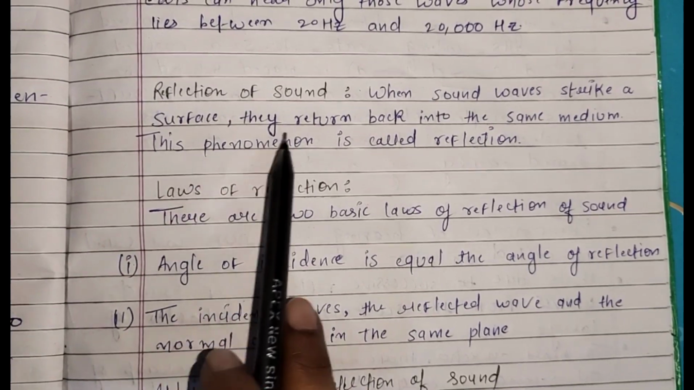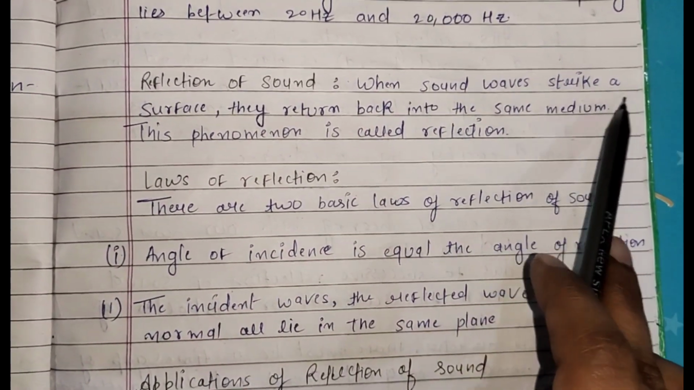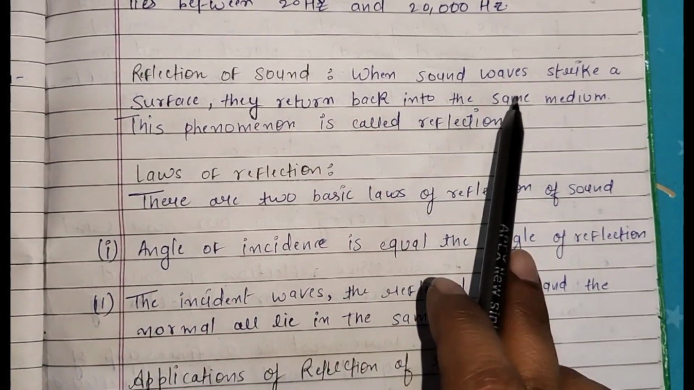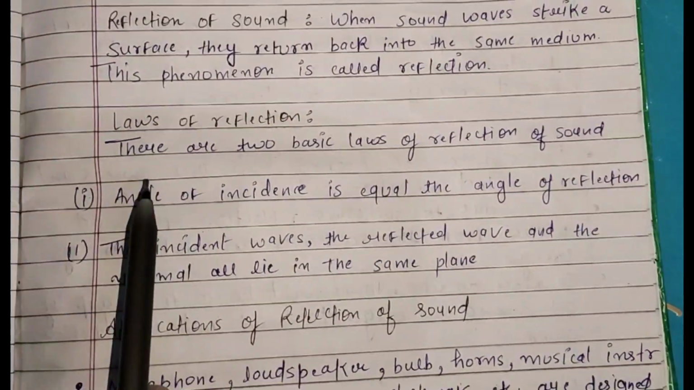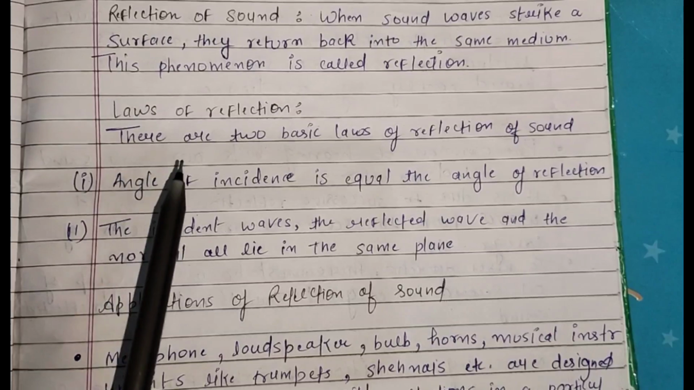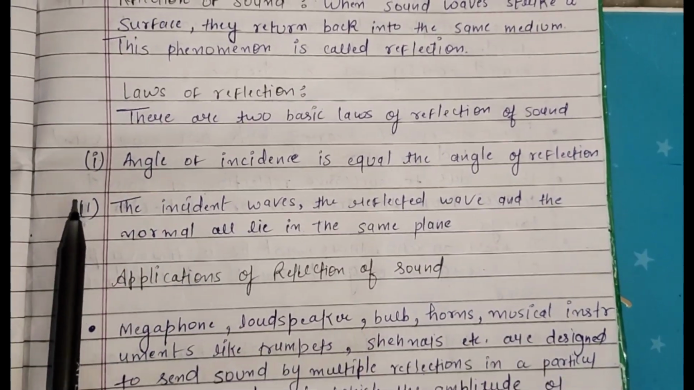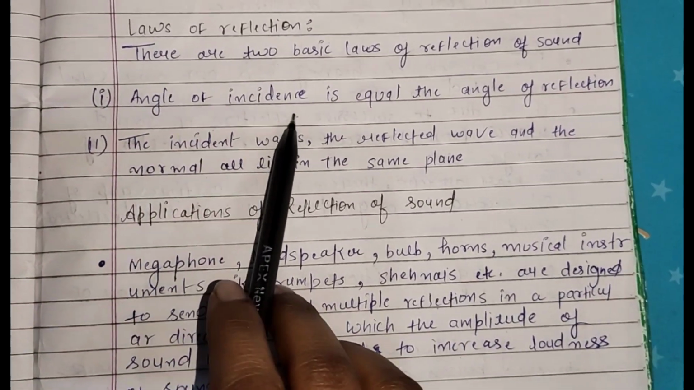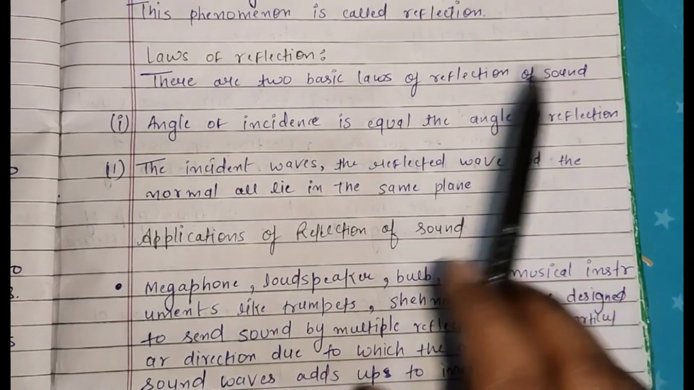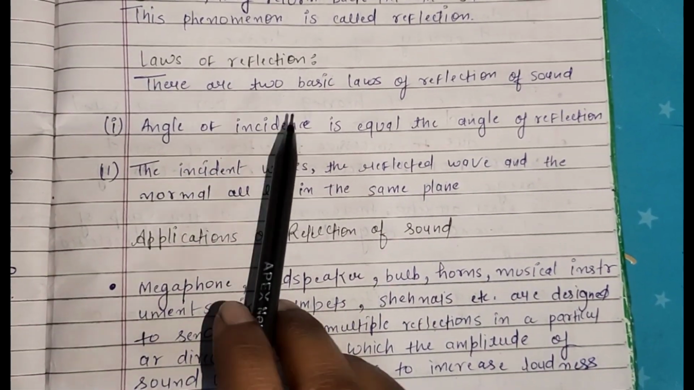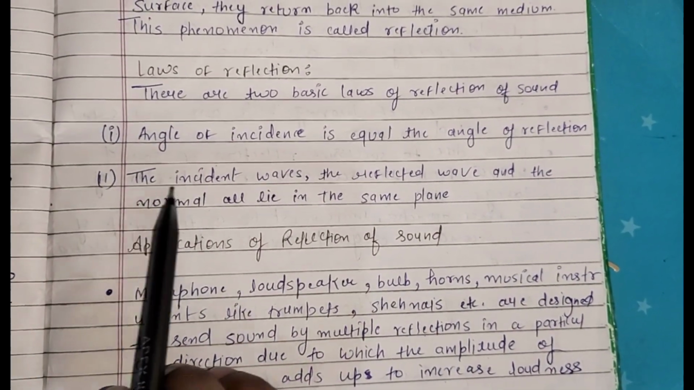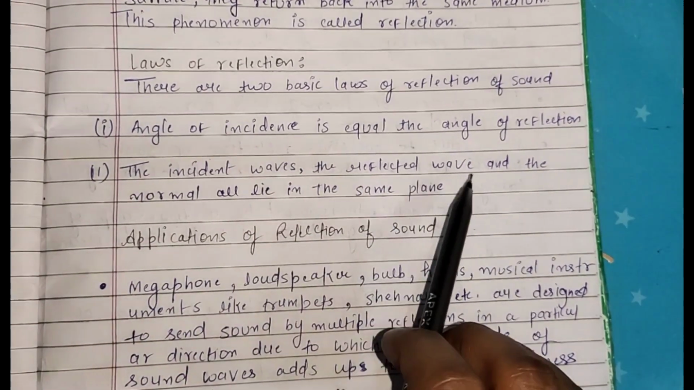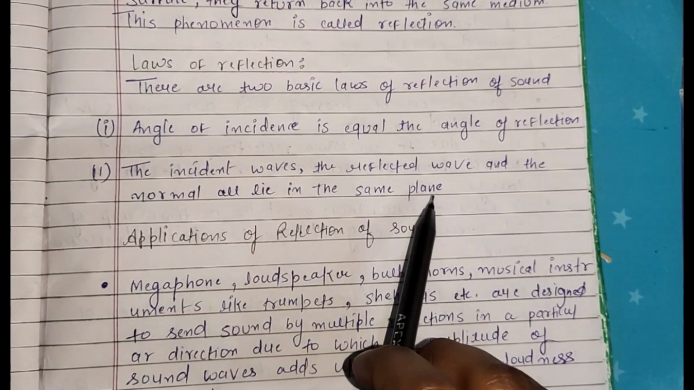What is reflection of sound? When sound waves strike a surface and then return back into the same medium, this phenomenon is called reflection. Laws of reflection. There are two basic laws of reflection. First, the angle of incidence is equal to the angle of reflection. Incidence angle equal होता है angle of reflection के. Second law, the incident wave, the reflected wave and the normal all lie in the same plane.